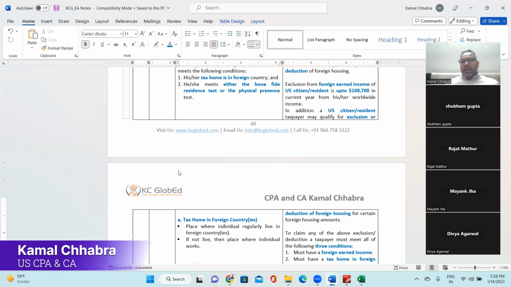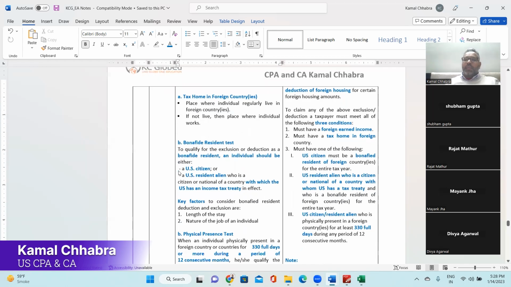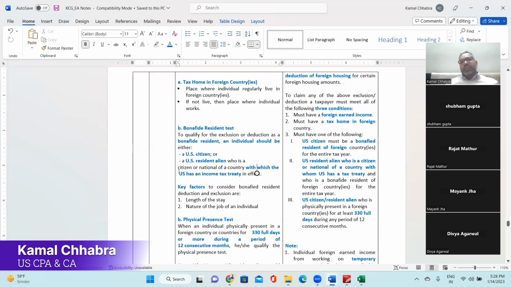In addition to that, a US citizen or resident taxpayer may qualify for the exclusion or deduction of foreign housing for a certain foreign housing amount. To claim any of the above exclusion or deduction, a taxpayer must meet all of the following three conditions. What is the first condition? He or she must have a foreign earned income, right?